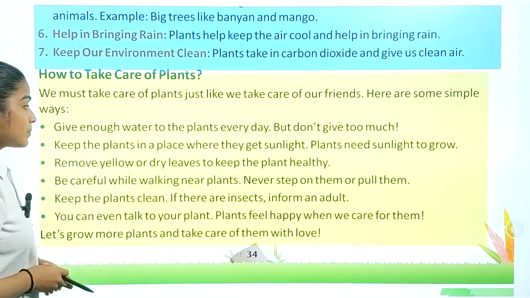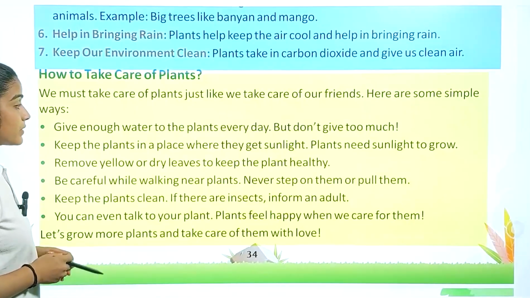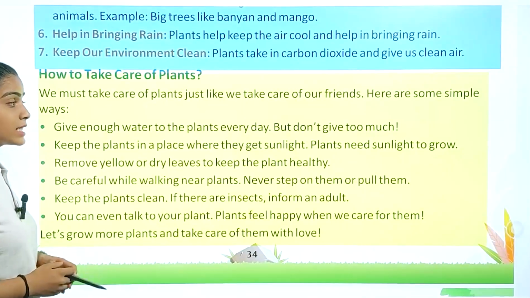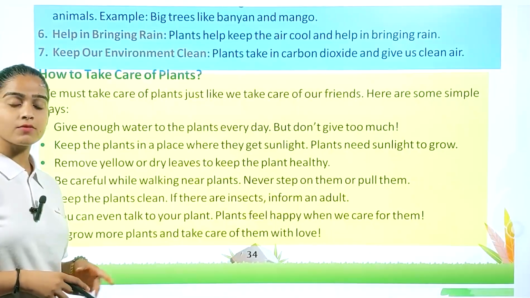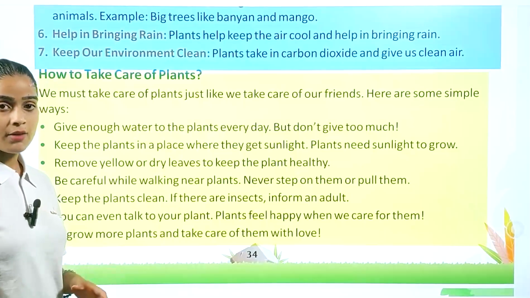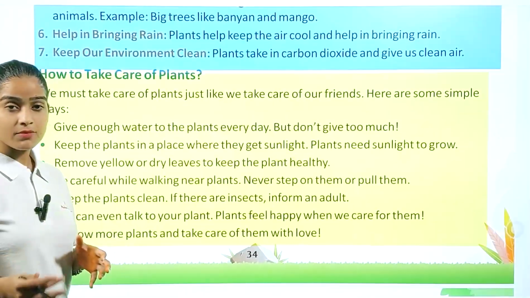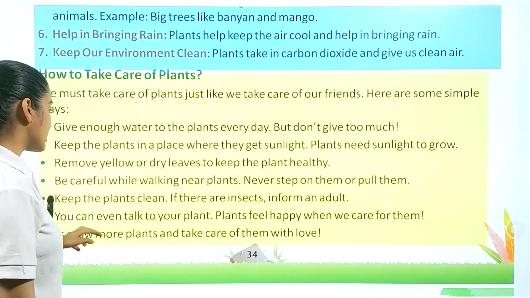Next, keep the plants in a place where they get sunlight. Plants need sunlight to grow. As we already discussed, without sunlight, plants cannot make their food. So always keep in mind that you have to place your plant in a place where the optimum amount of sunlight is there.